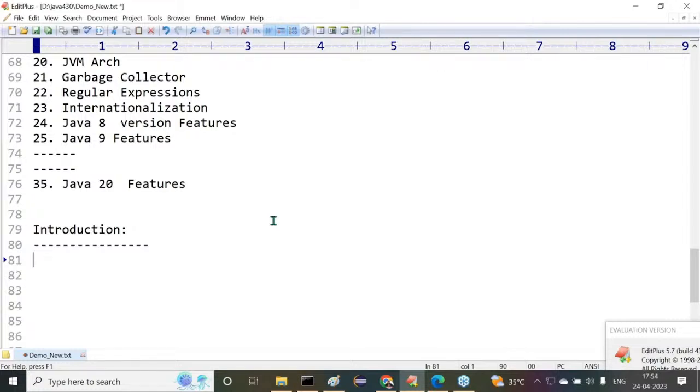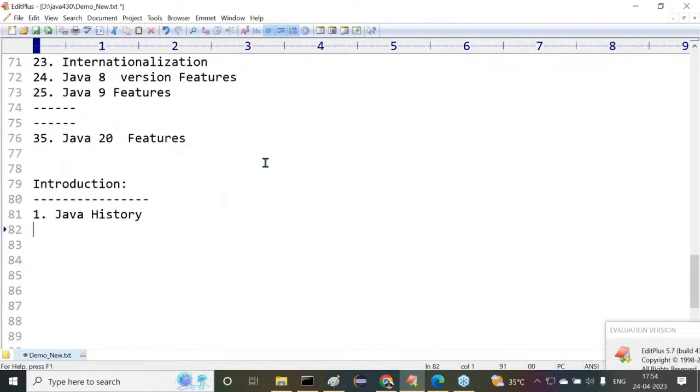What exactly is the content here? Observe carefully. Inside the introduction topic, the first one is Java history. Why is Java coming into the picture? Who has provided Java? What exactly have the Java people done to prepare the Java programming language? All these points, we are going to understand in Java history.